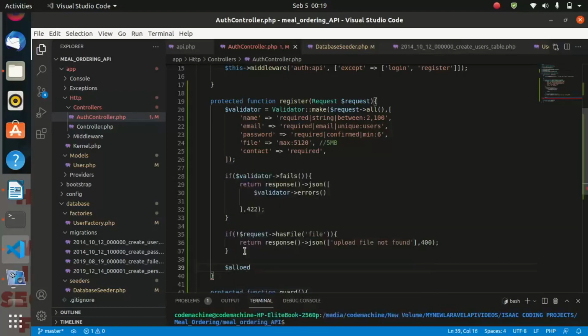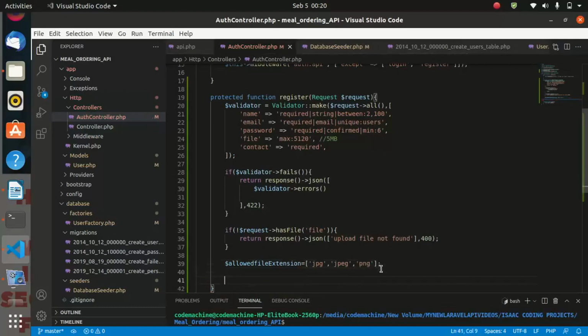So we shall say allowed file extensions, and this is an array. So you must put whatever file you want to allow here. The first one is JPG, and JPEG, and lastly PNG. So those are the only files I am allowing to upload.